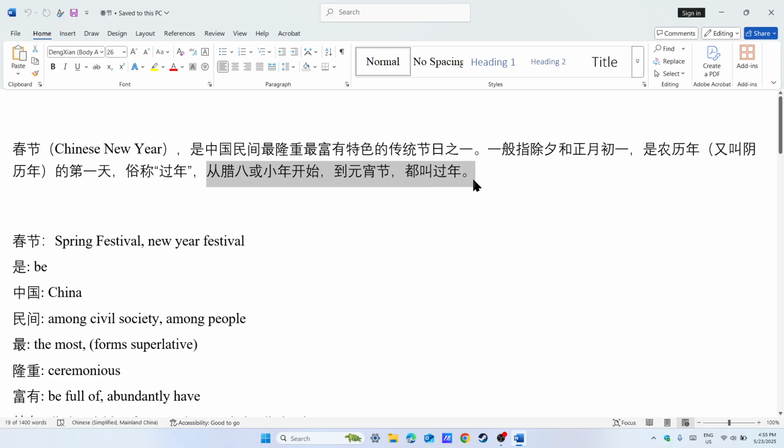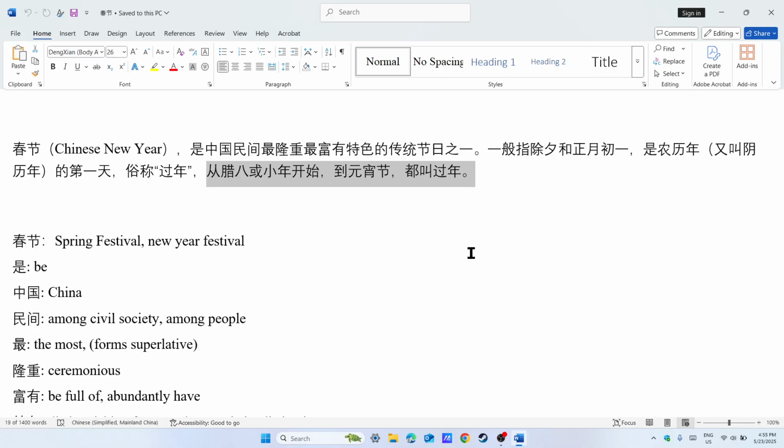They all called it the Spring Festival. So now you understand that the time span of the Spring Festival varies, okay? Strictly speaking, only 1 day, the 初一, January 1st. This is the 过年.